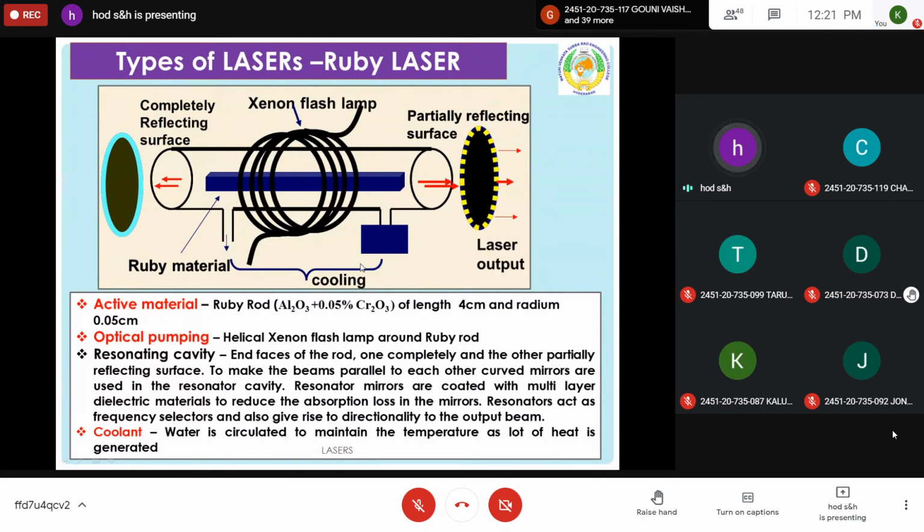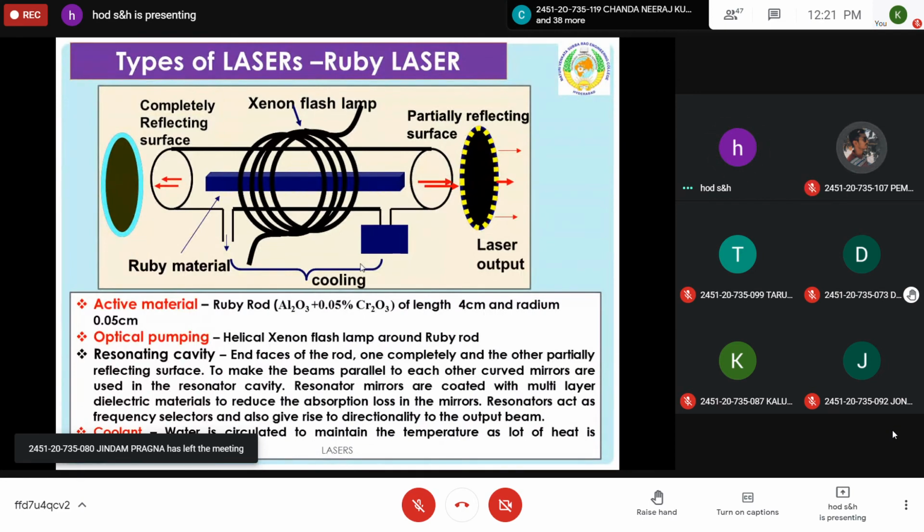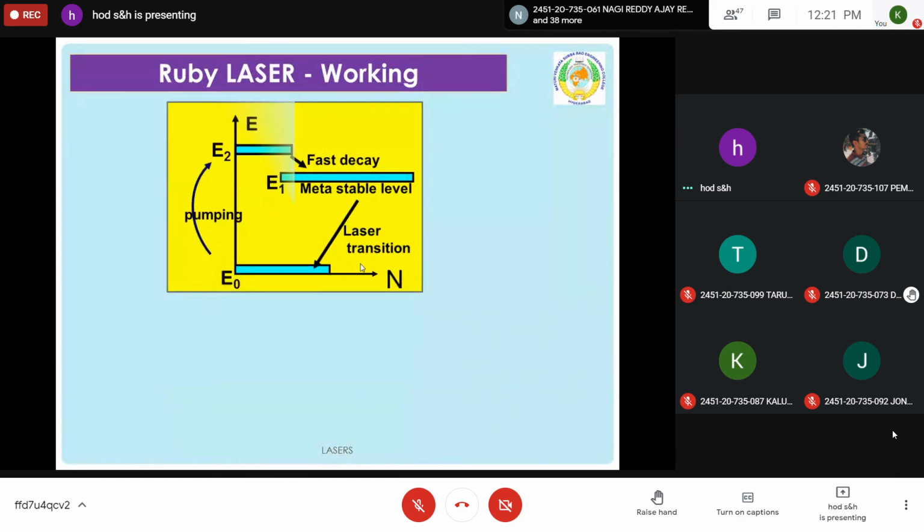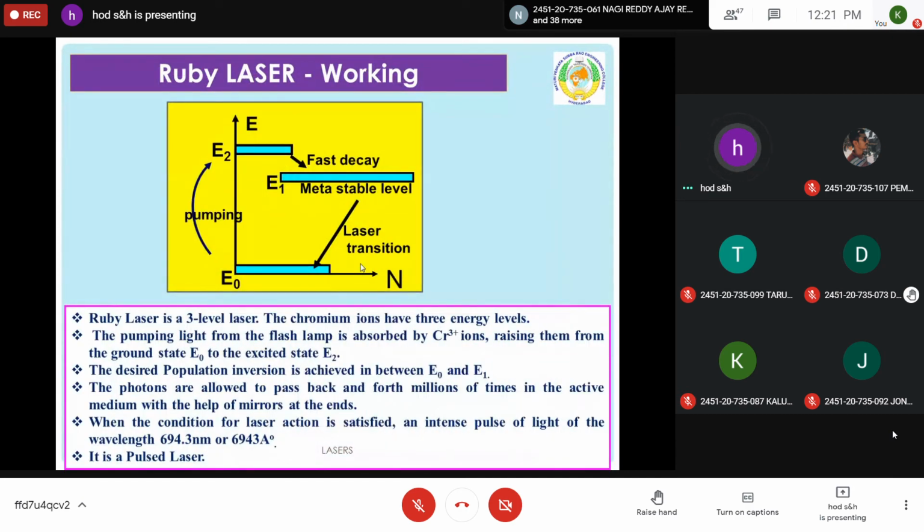Is this okay, students? Sir. Please take this. Yes, sir. Okay. The same principle we are using here. You take this diagram.